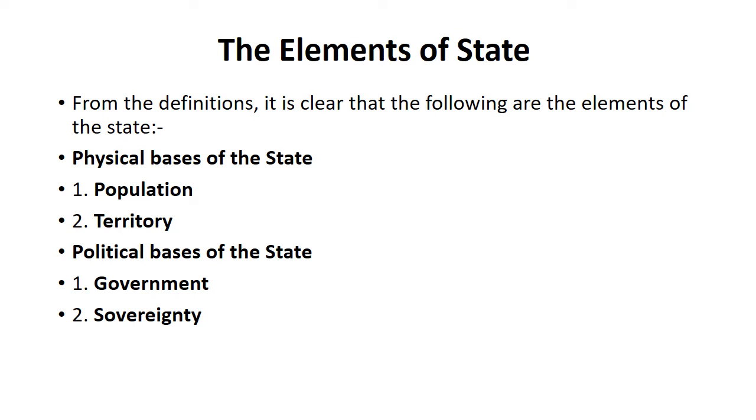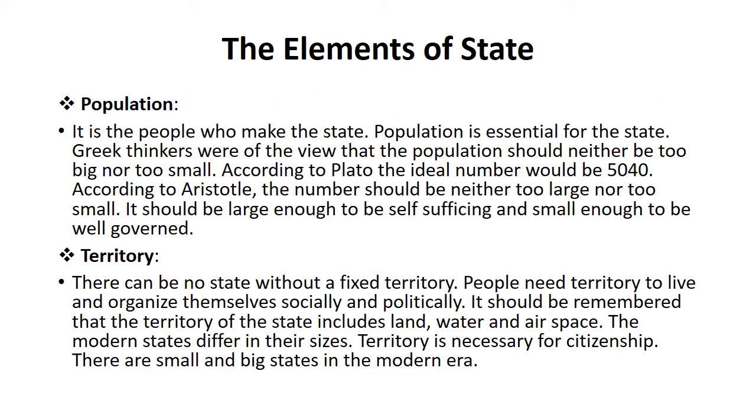So the four main elements of state are population, territory, government and sovereignty. If a place has these four elements, then we can say that it's a state. If a place lacks one of these four elements, then we can't say that this place or this territory is a state. So these were the elements of state. Now we will explain one by one what's population and what's territory.